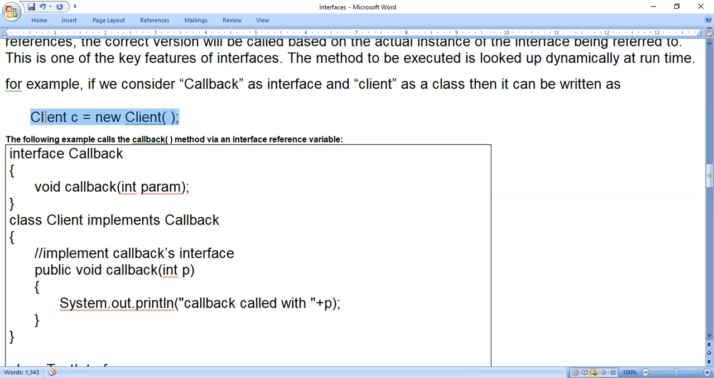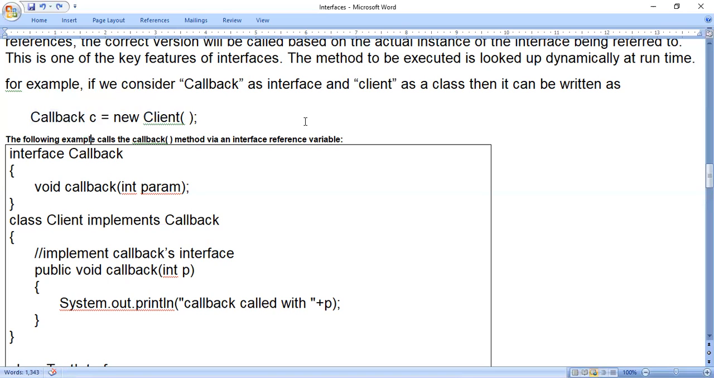This line we know, in the classes and objects chapter. The meaning of this is that the C object is created and memory is allocated by the new keyword, and the constructor of the class client is called. But how they have given it is like this: callback C is equals to new client. Here we get a doubt. Callback is an interface name. Client is the class name.